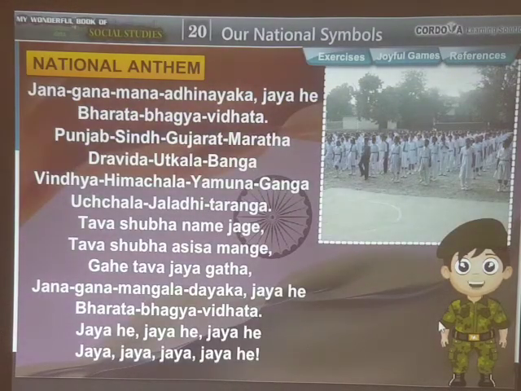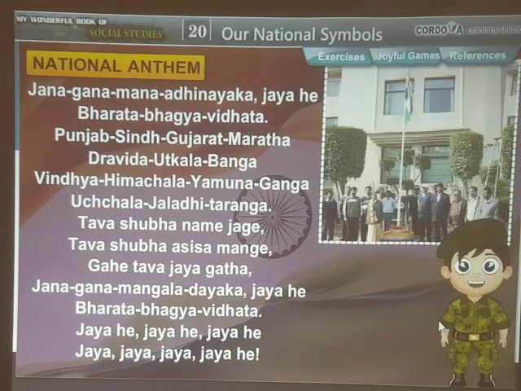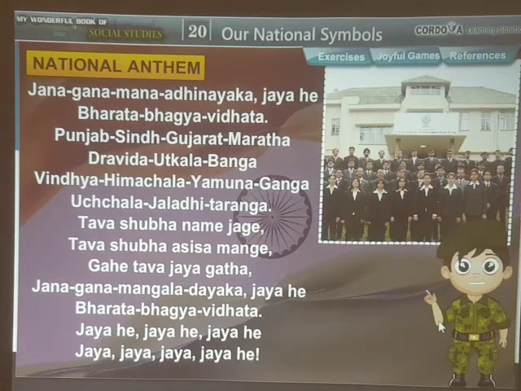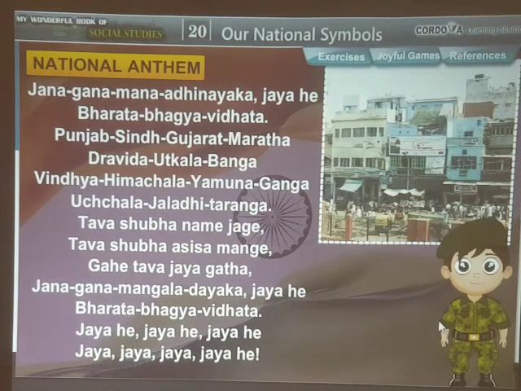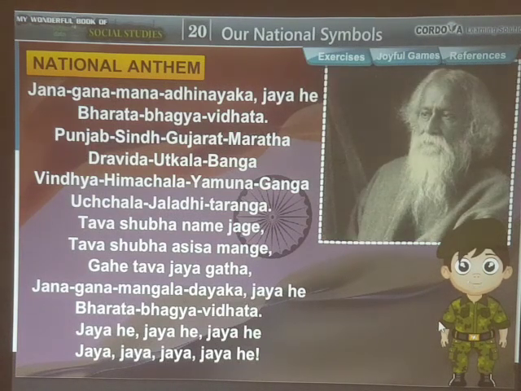National anthem. All independent countries have a national anthem. India also has a national anthem. It is sung daily in your school assembly, in offices, colleges, villages, as well as towns and cities. It is sung on important days, especially on national festivals. We sing the national anthem to praise and glorify our motherland. It was written by the famous poet Rabindranath Tagore.